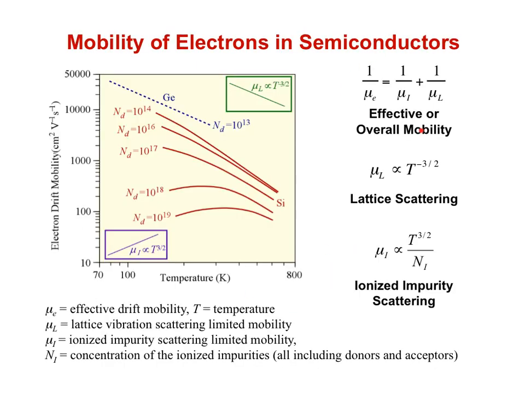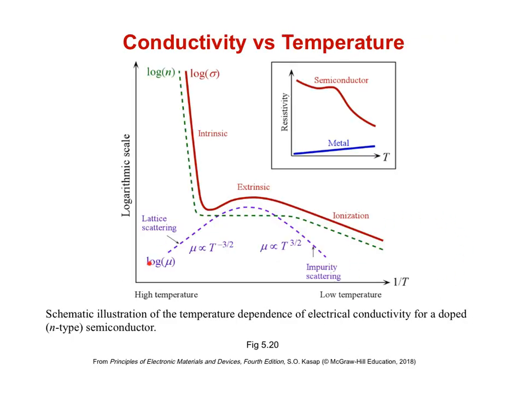We can use Matthiessen's rule to combine these two effects into an overall or effective mobility for electrons or holes in a semiconductor. At room temperature and above, we tend to see drift mobilities decreasing with temperature due to lattice scattering. However, at low temperatures and high defect concentrations, we sometimes see mobilities increasing with temperature due to the contribution of ionized impurity scattering. This temperature dependence of the mobility, then, will give us a different dependence of the logarithm of conductivity than we saw from the logarithm of the carrier concentration.